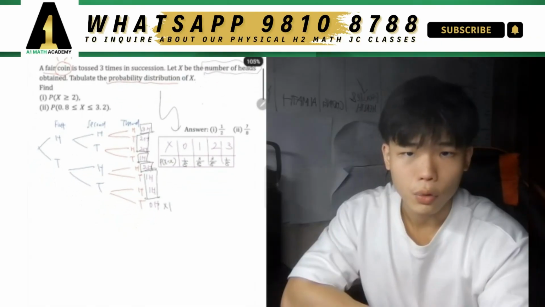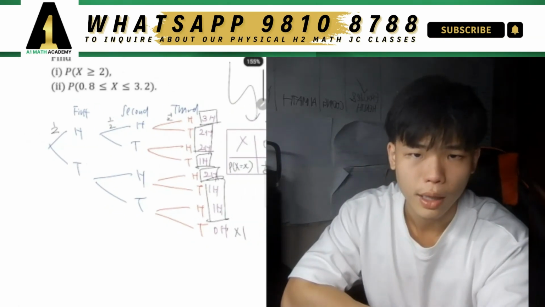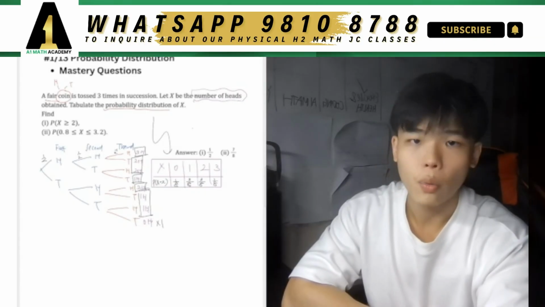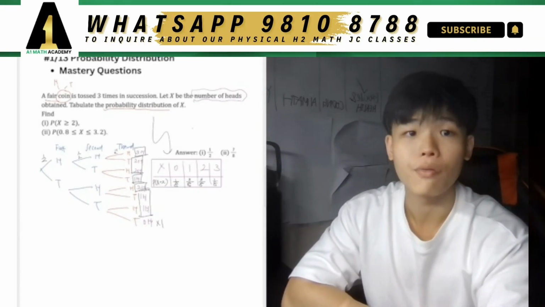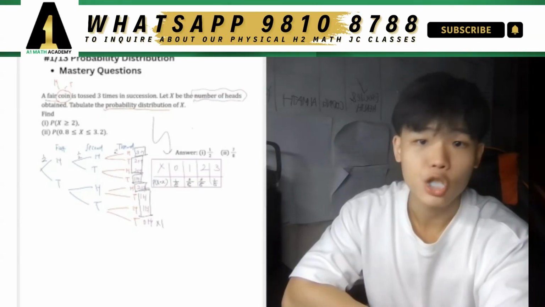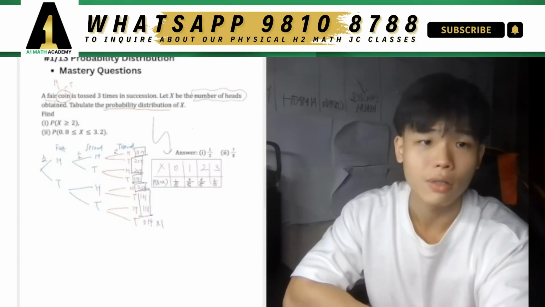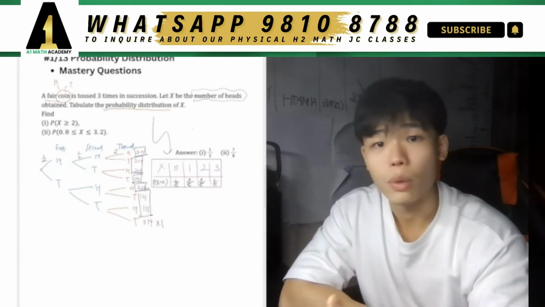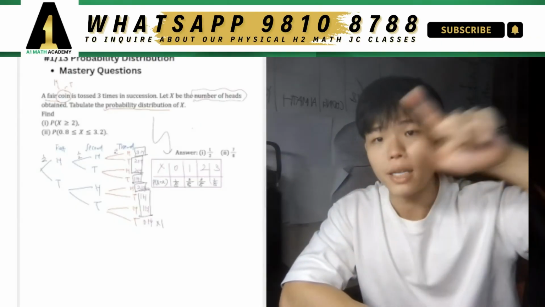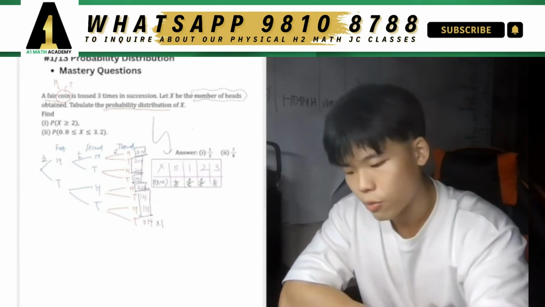At this point, some of you might be confused. You might be thinking, why isn't it just half times half times half, right? Why isn't it 1 over 8? And the thing is that you are not wrong, but the question is asking for the probability distribution of x, where x is the number of hits obtained. So the focus is the number of hits obtained. We are not concerned whether it's HHH, or whether it's HTH, or HTT, right? We don't care about whether it's HTT or HHT. At the end of the day, we just care about how many hits I get, right? So what we do is that we look at each individual branch and each individual leaf at the end of it all, and then for each outcome, we just count the number of hits, and then we group all the results inside this table over here.